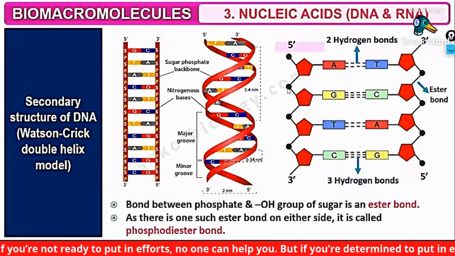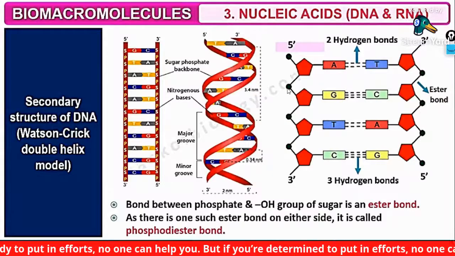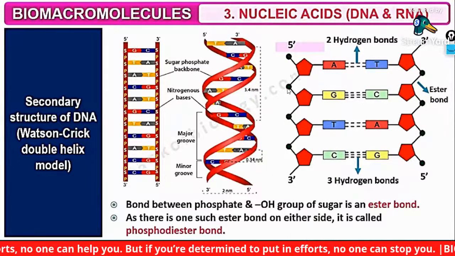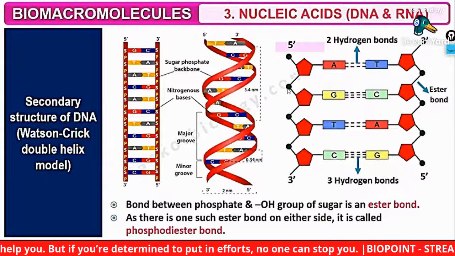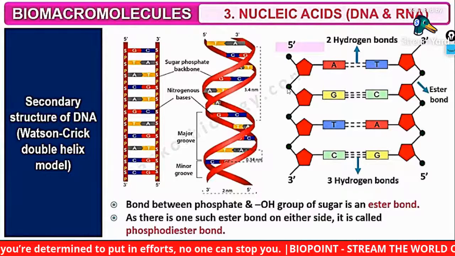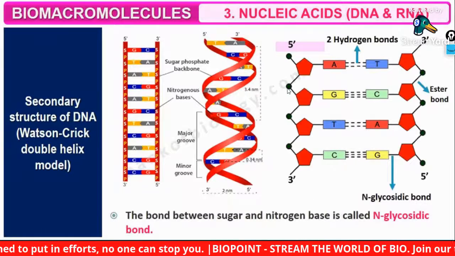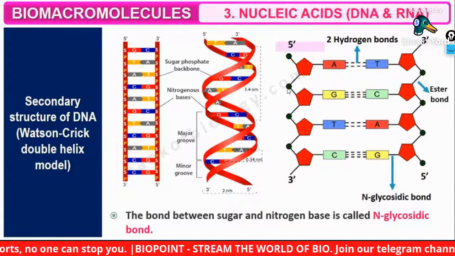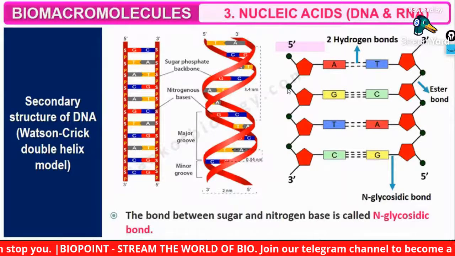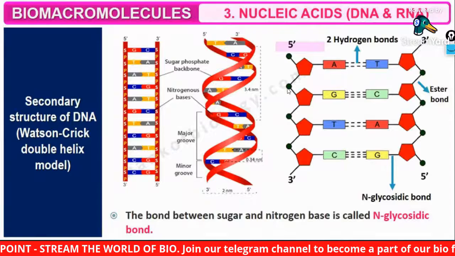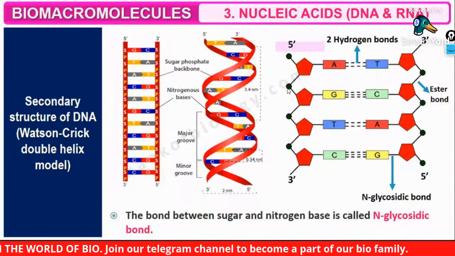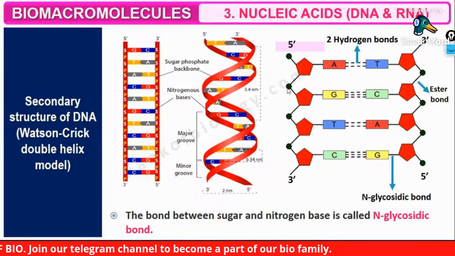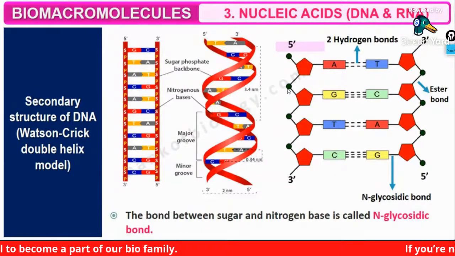Very super important. The ester bond is between a phosphate and a sugar, and between two nucleotides it is the phosphodiester bond. The bond between a sugar and a nitrogen base is the N-glycosidic bond. In which compound have we studied the N-glycosidic bond? In carbohydrates. In proteins we have studied the peptide bond.